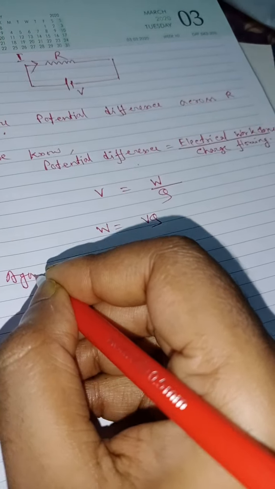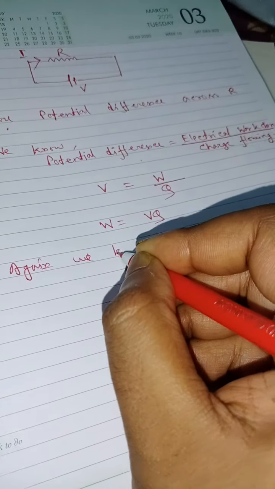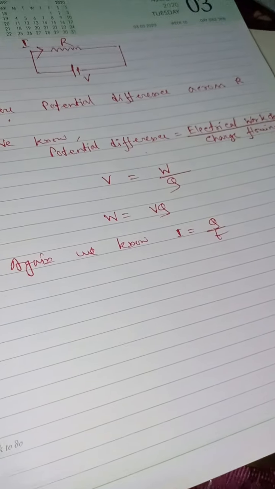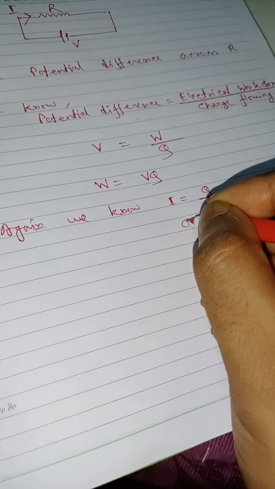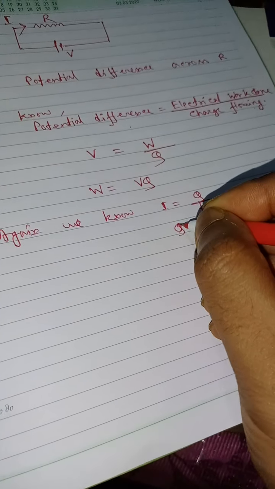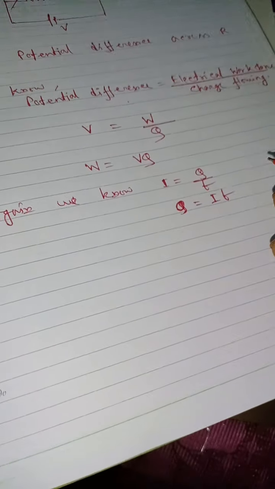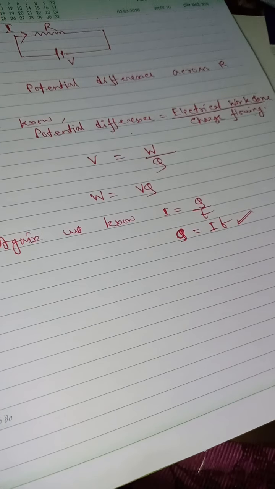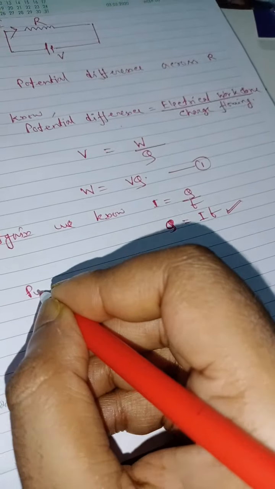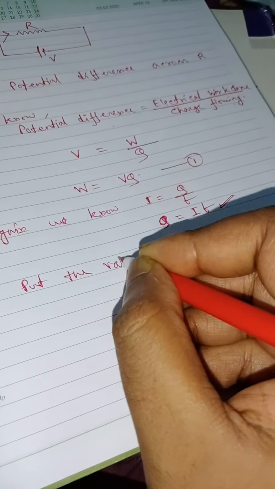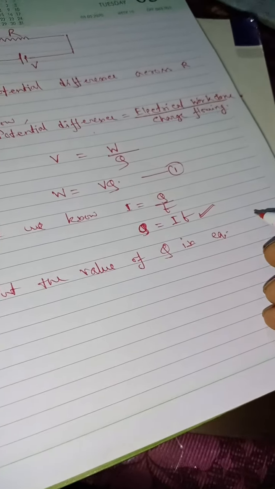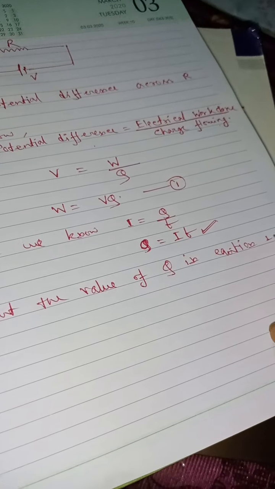Again, we know I is equal to Q by T. So from here you can write Q is equal to I into T. So if you put this value Q is equal to IT in this equation, suppose this is equation number 1, put the value of Q in equation 1.